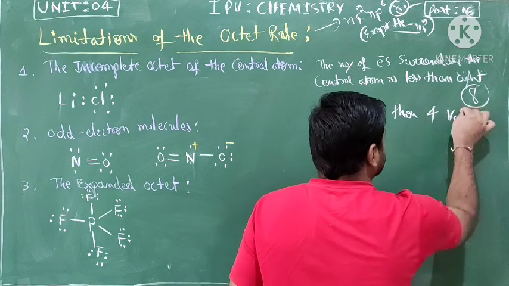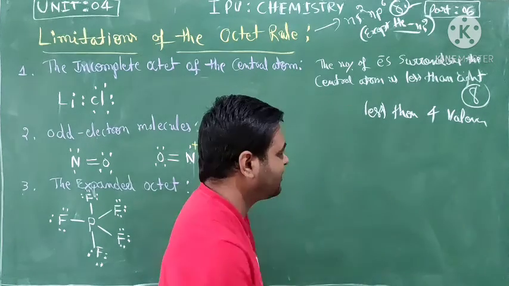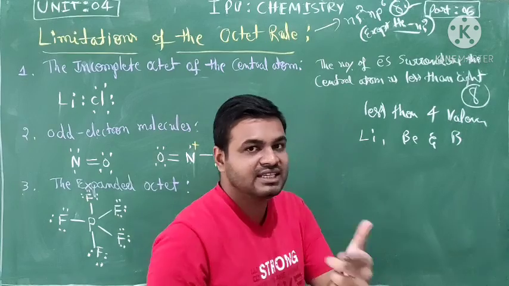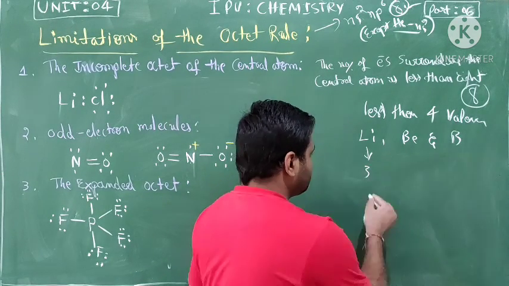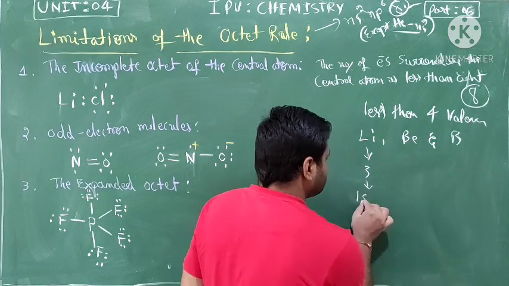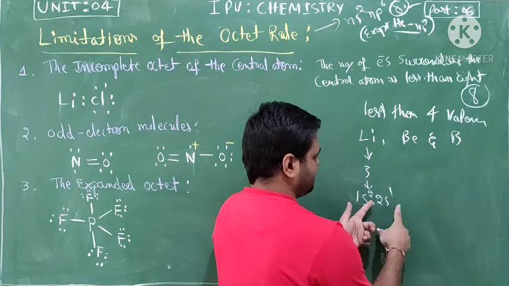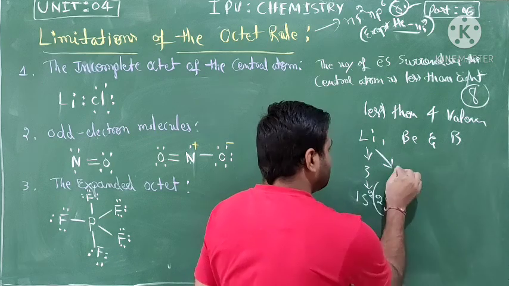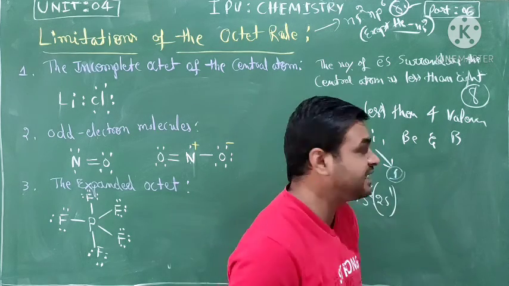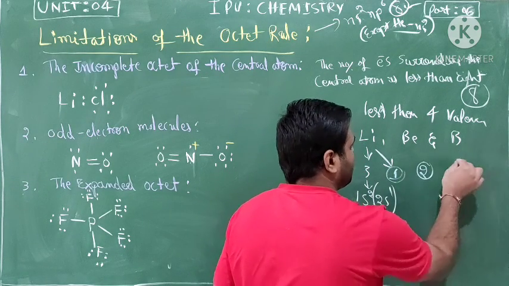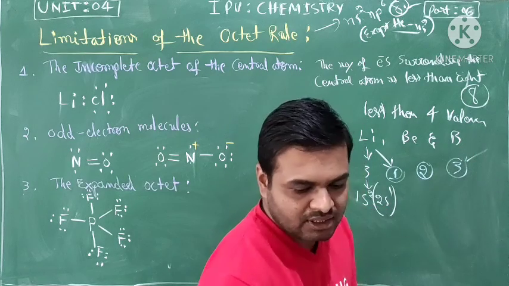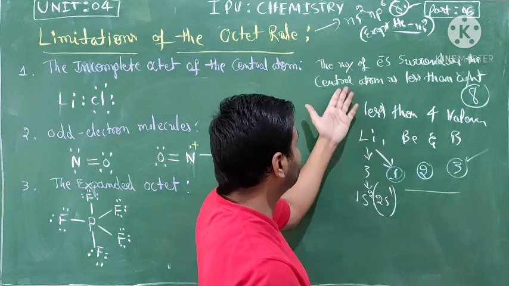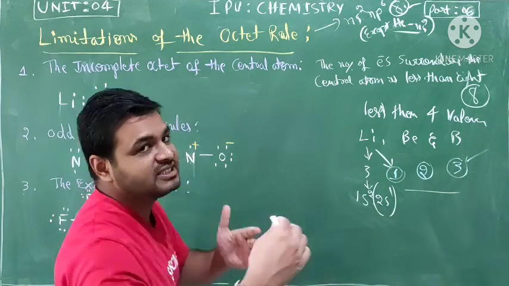Elements with less than 4 valence electrons, like lithium, beryllium and boron. Lithium, atomic number 3, has the electron configuration 1s2, 2s1. So how many valence electrons? Only 1. Beryllium has 2 and boron has 3. So those with less than 4 give this type of incomplete octet.